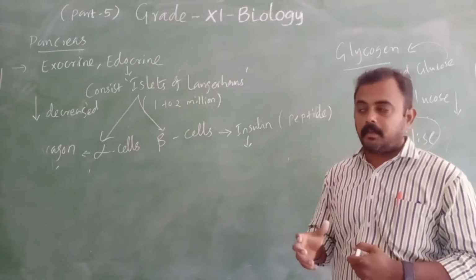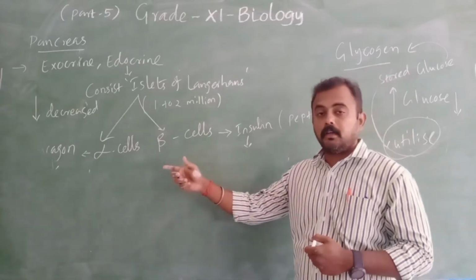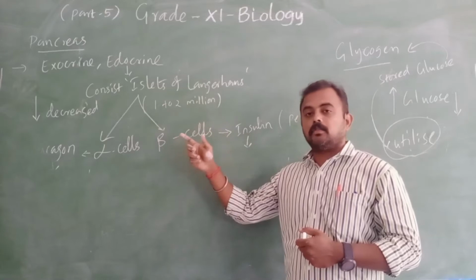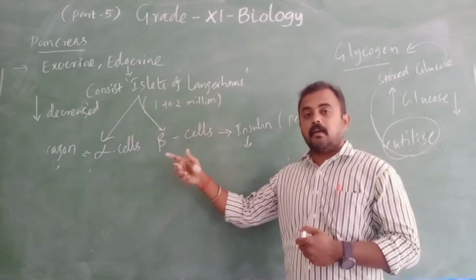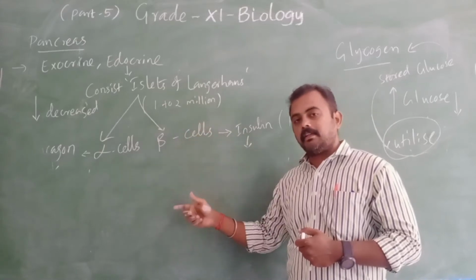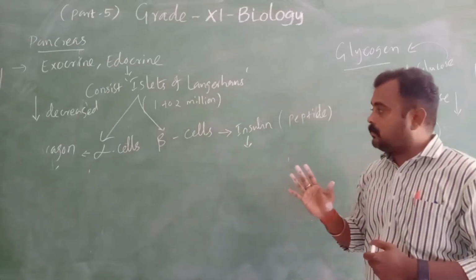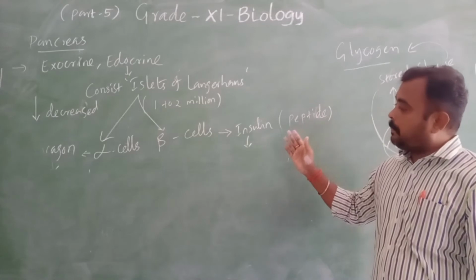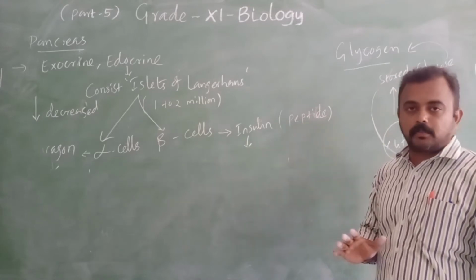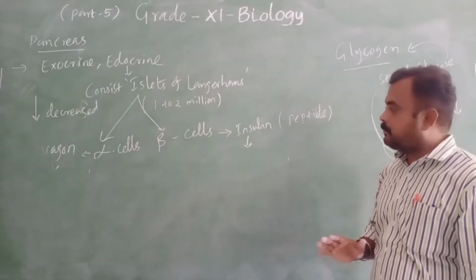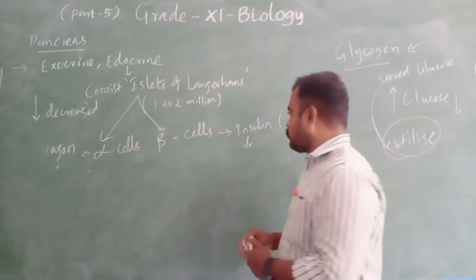In the liver. Before that, what did we say? From the stored place, we can take the glucose and increase the blood glucose level. Now we have more glucose in the blood. Where can we store it? How is it stored? So where is it stored?